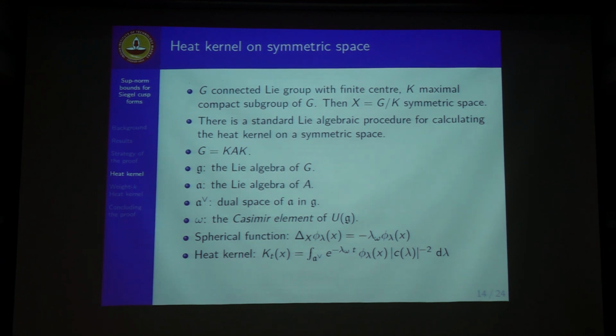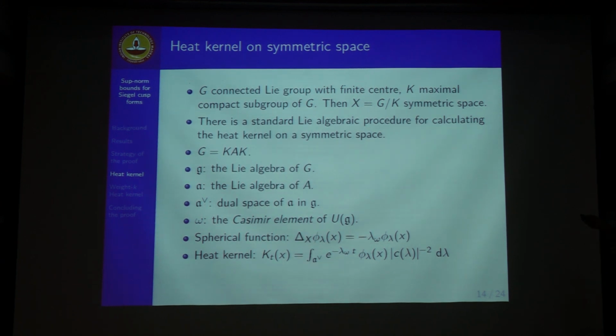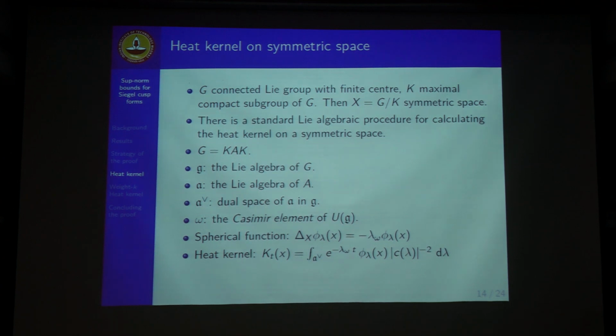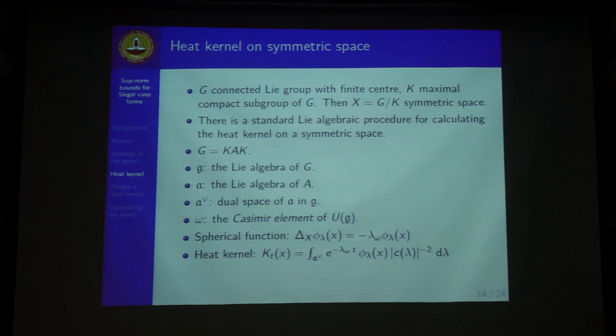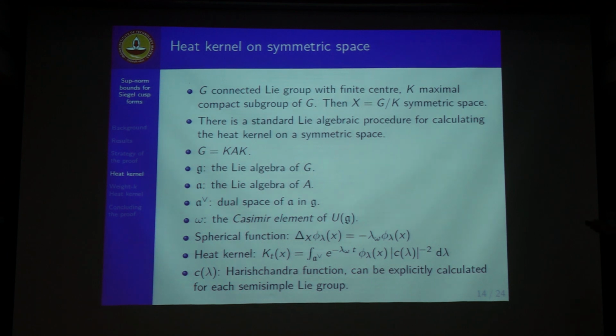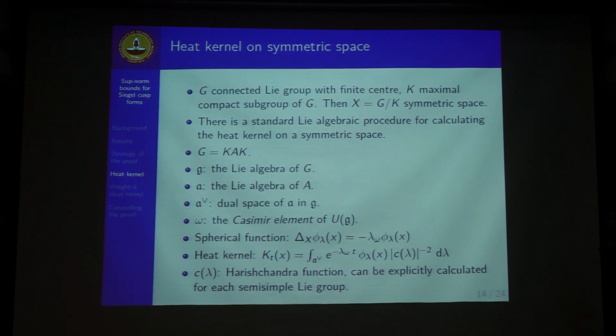The spherical functions are the eigenfunctions of the Laplace-Beltrami operator which are invariant under the action of K on both sides, that is, in that polar decomposition. Then the heat kernel can be obtained by first taking the spherical transform of the heat equation and then taking the inverse spherical transformation after solving an ODE. This was done by Ganguly. And this c lambda is the Harish-Chandra c-function coming from the Plancherel measure here.